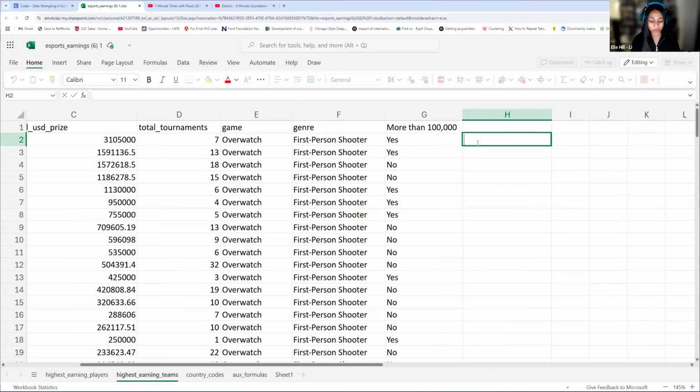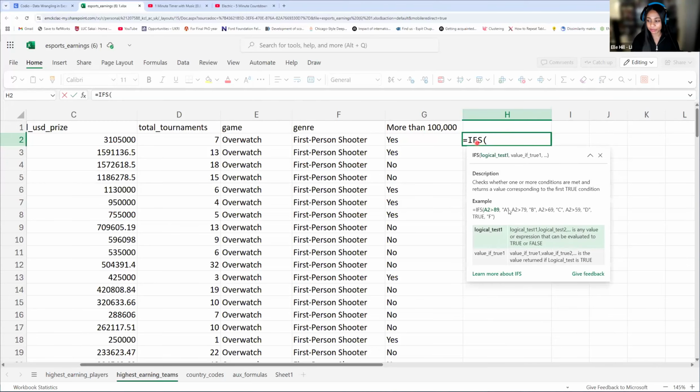Yeah, I'll go over just really quickly. For ifs, if you look here, we have a bunch of kind of mini if statements. So if this condition is true, give it an A. If this condition is true, give it a B. So you're kind of squishing together multiple if statements for a lot of different conditions.